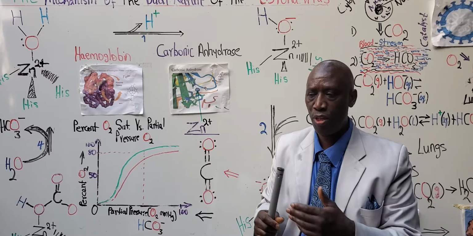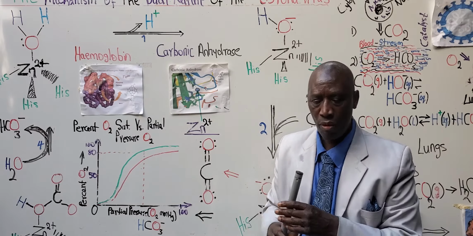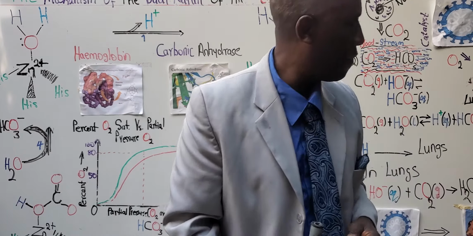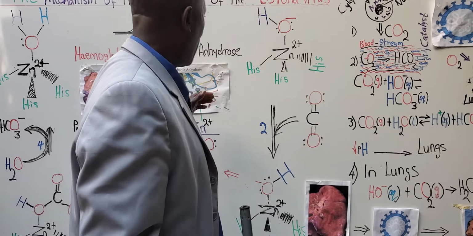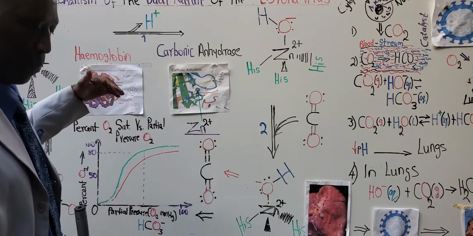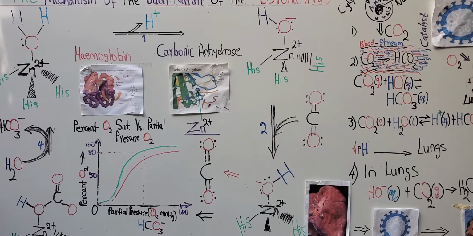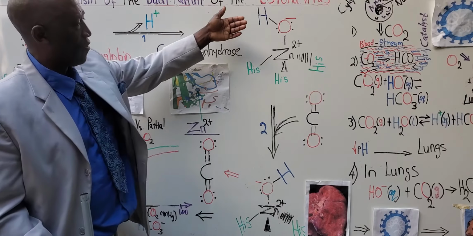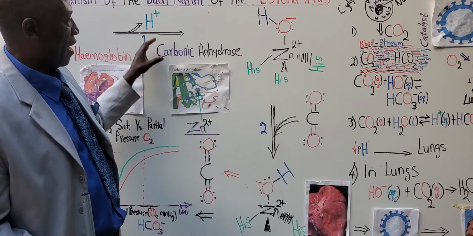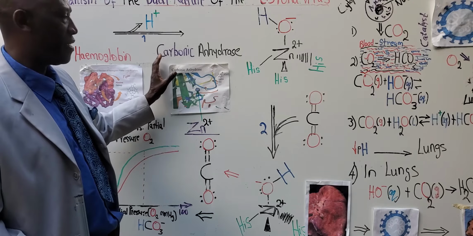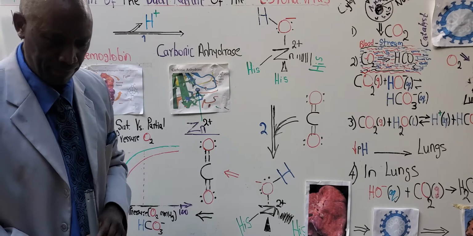So let's discuss it so that we can comprehend the mechanism of the dual nature of the coronavirus, which is about the interaction between carbonic anhydrase and hemoglobin.